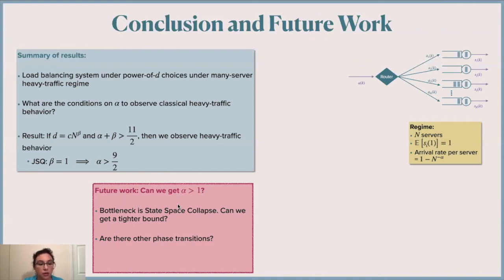Also, a burning question is the following. Before, I used the Power-of-d proof to conclude that for JSQ we need alpha greater than 9/2. However, if I follow the same two proofs with Stein's method or the MGF method directly with JSQ and I exploit the properties of JSQ, we get alpha greater than 4, which is 1/2 away from this bound right here. And the question is why? We still don't know why, and it's something we are exploring.